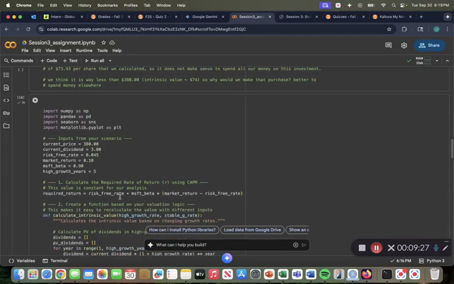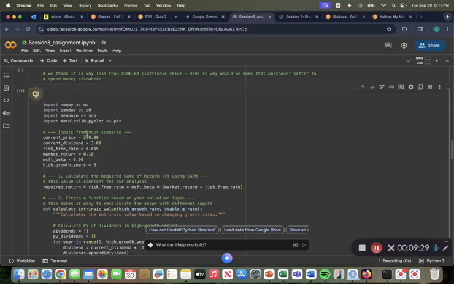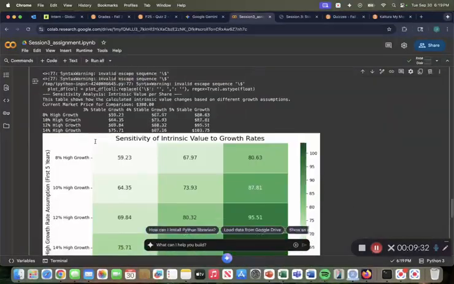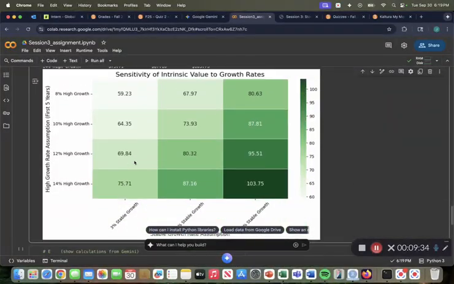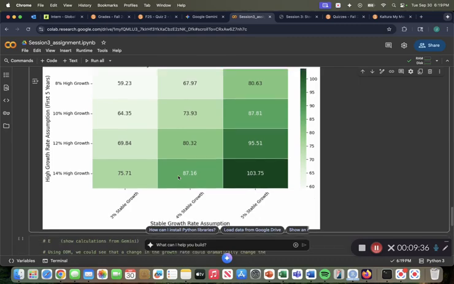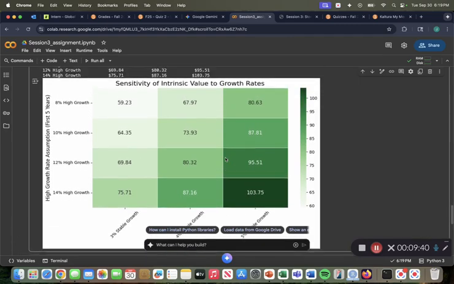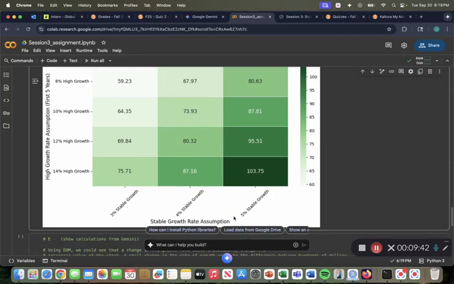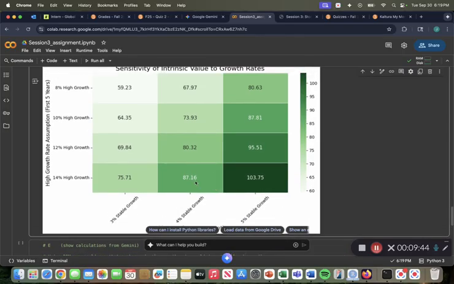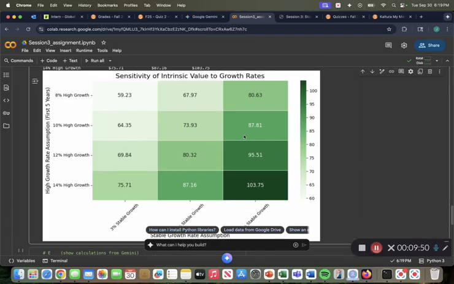So here is some more code that I used to validate this answer. I made a table of the sensitivity of the intrinsic value to growth rates. Looking at high growth rate and stable growth rate, we can see that as the stable growth goes up and the high growth goes up, it will significantly increase our intrinsic value, which is these numbers inside of the boxes here.